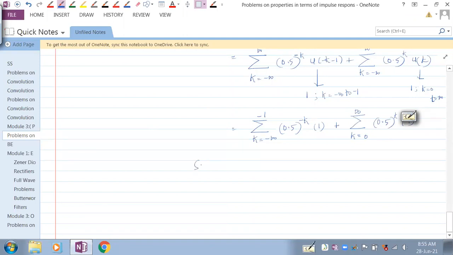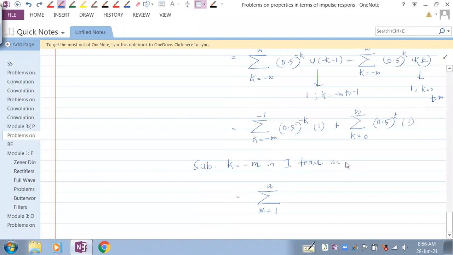Substitute k equal to minus m in the first term. It looks like m ranging from 1 to infinity.